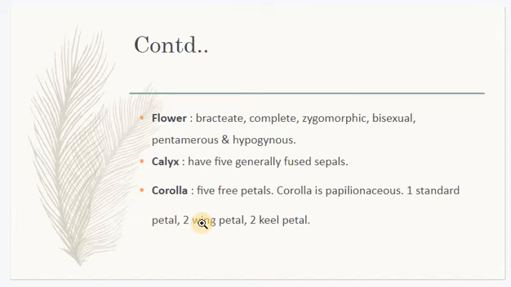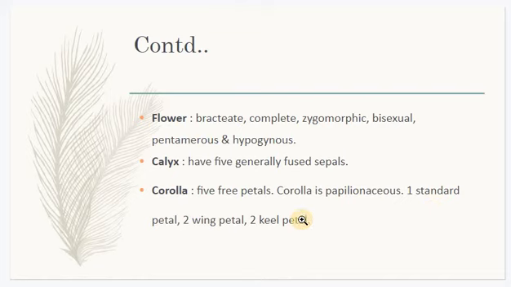Coming to the flower of Papilionaceae, they are bracteate flowers. They are complete. They are zygomorphic. They are bisexual. 2 sex organs are present. All the floral whorls are present in multiples of 5, so they are pentamerous. Ovary is superior, so they are hypogynous. Calyx is formed of 5 sepals, and they are fused. Corolla is formed of 5 free petals, and the corolla is papilionaceous.